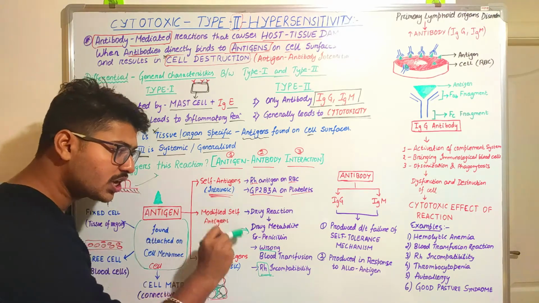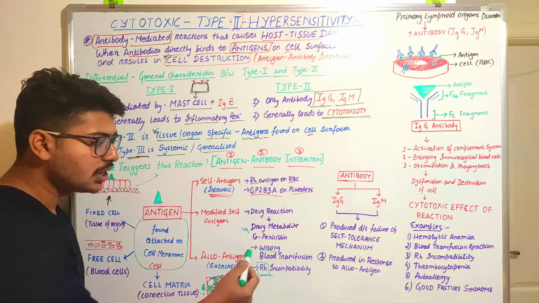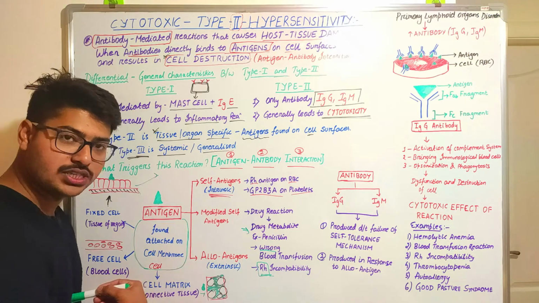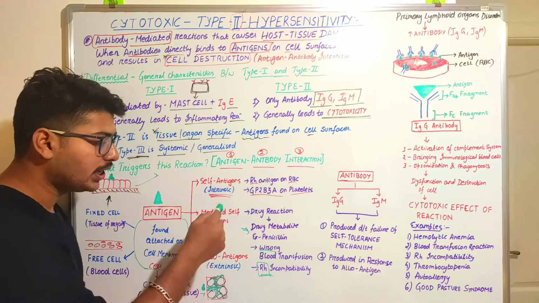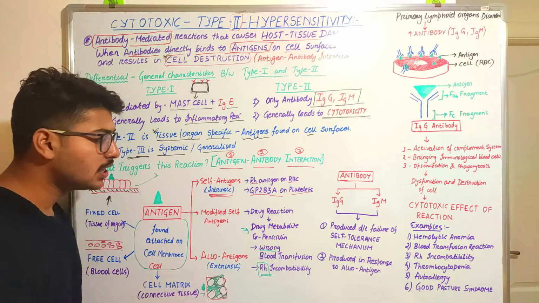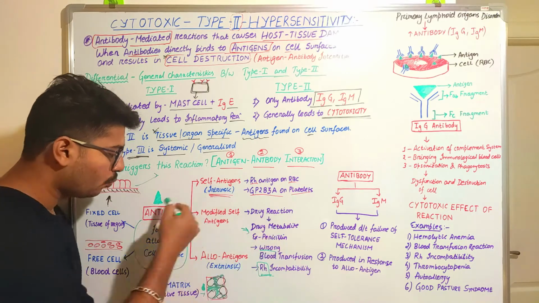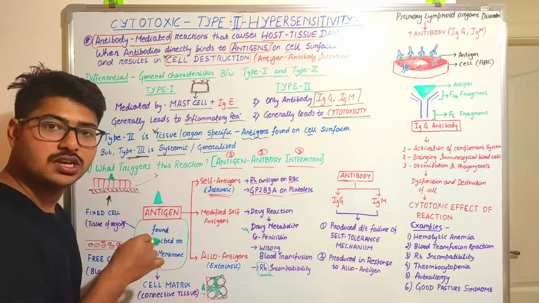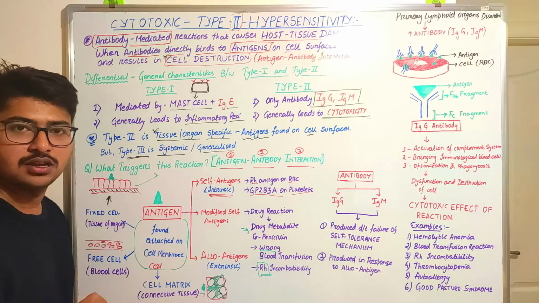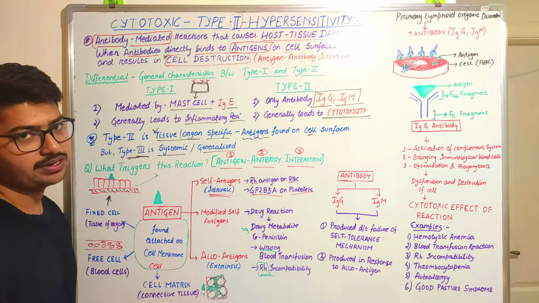In those conditions they will be called modified self antigens, because we are taking the drug from the external, that is the extrinsic mechanism, and our body, meaning the liver, modifies it to form the drug metabolites, and intrinsically these drug metabolites get attached on the surface of the cell, and that will trigger the whole process or mechanism of this cytotoxic type of hypersensitivity.